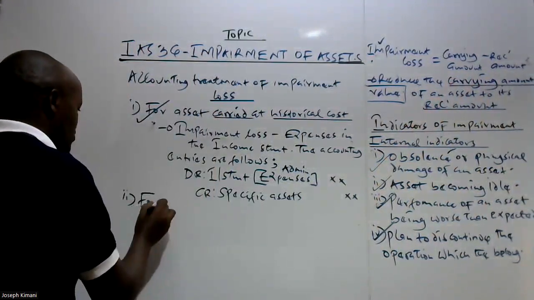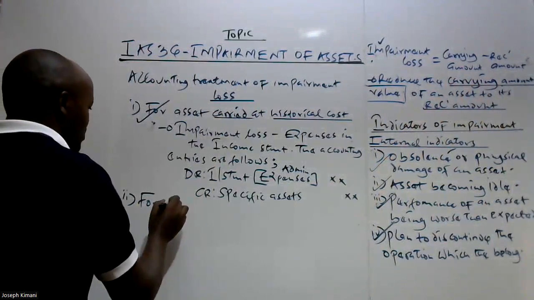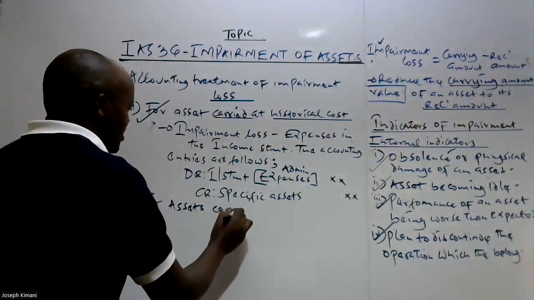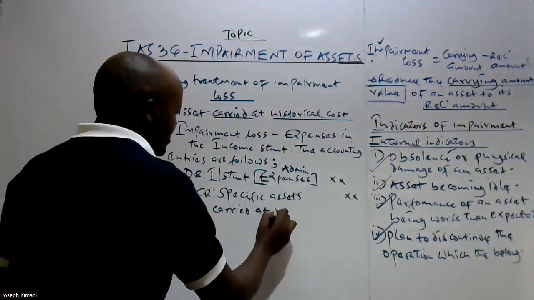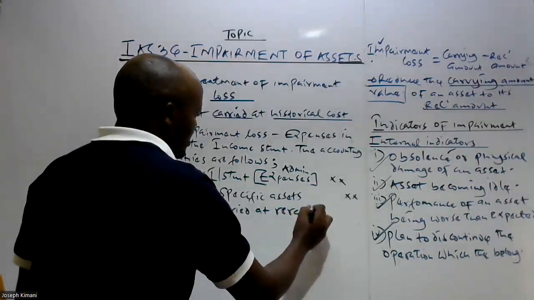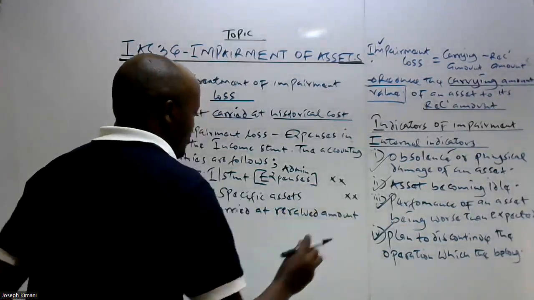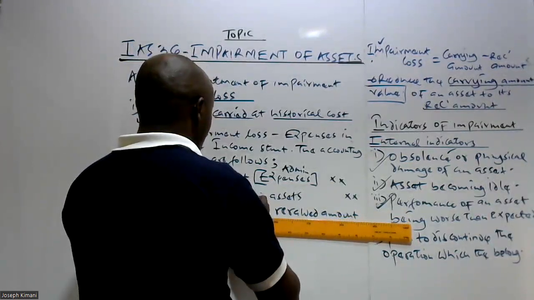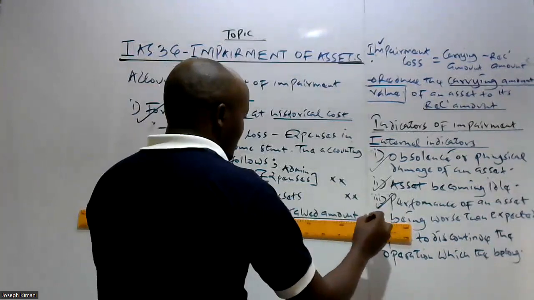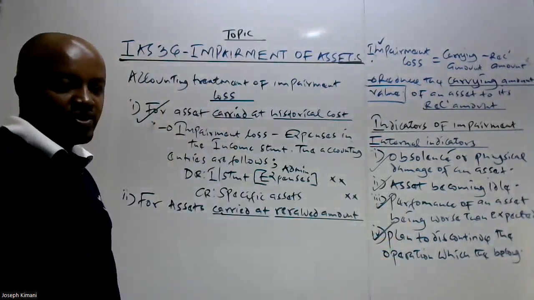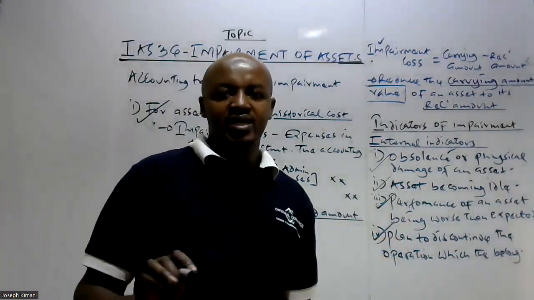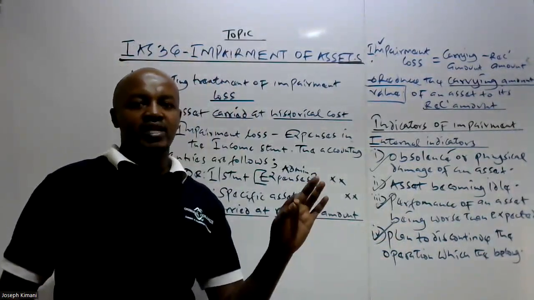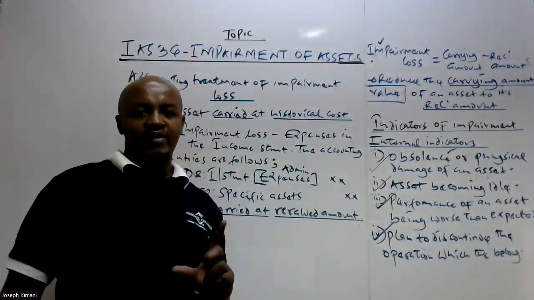Two, we can look at how we account for impairment loss for assets which are carried at revalued amount. When we talk about the assets which are carried at revalued amount, these are those particular assets which, since they were acquired by the entity, have been revalued. What we know is that once an asset has been revalued, that revaluation gain is credited in an account called the revaluation reserve.